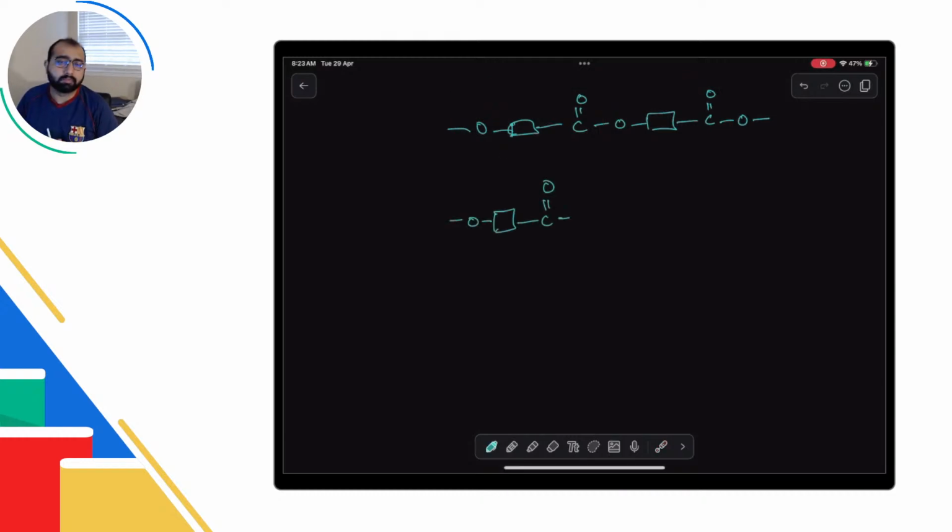This is your first monomer. This is your repeating unit. Now how do I complete it? H and OH on both sides. Both sides should have H and OH. So यहाँ पे H लग जाएगा, यहाँ पे OH लग जाएगा, and this is my monomer.